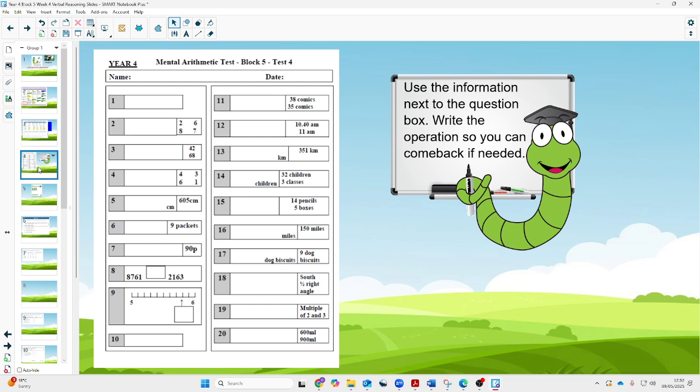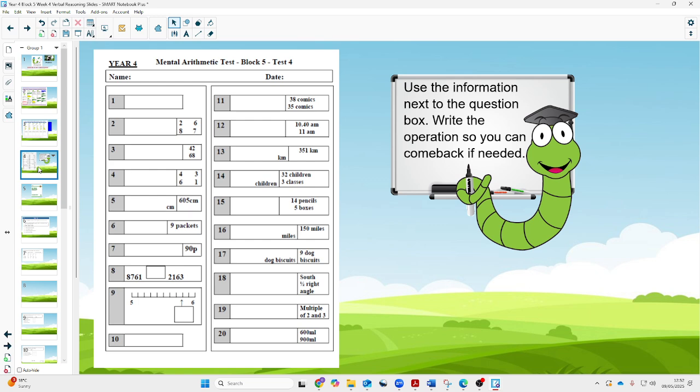Number 10. Double 600. Okay, for the next questions you're going to have slightly longer, so nearer 10 seconds for these. I'll try and judge it so you get a little bit longer. Let's start with number 11.